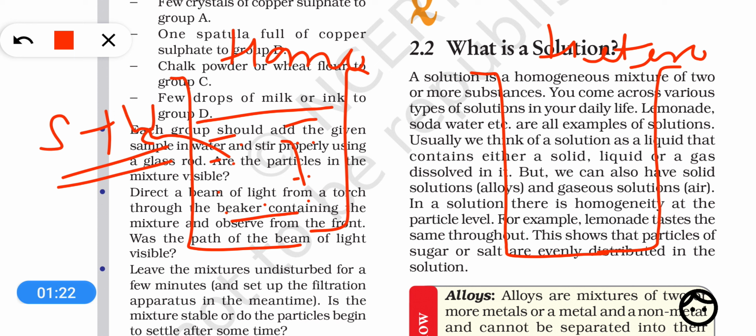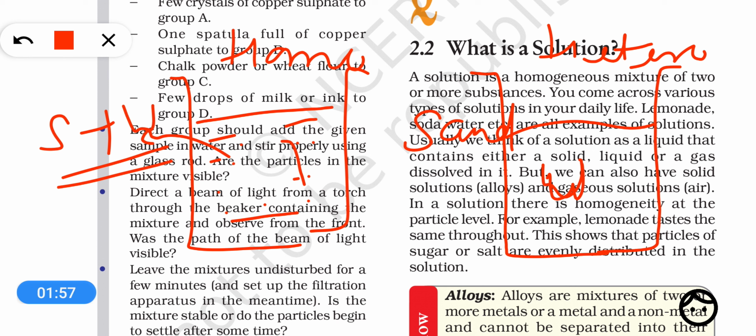But if we talk about heterogeneous mixture, suppose that we add sand in water. If we mix sand plus water, then the sand will not be completely mixed with water, and because of this you can see where is sand and where is water. That means a physically distinct boundary between the components can be seen, and there will not be a uniform composition of the mixture. So such a mixture will be called a heterogeneous mixture.